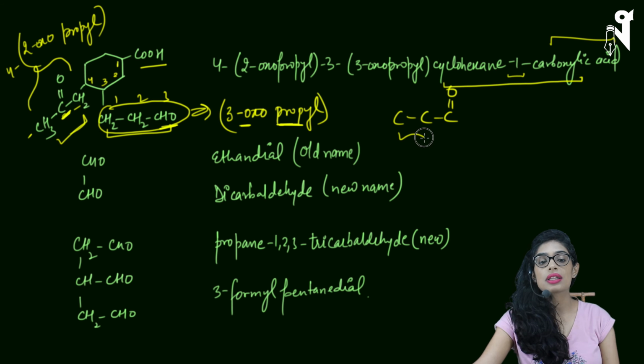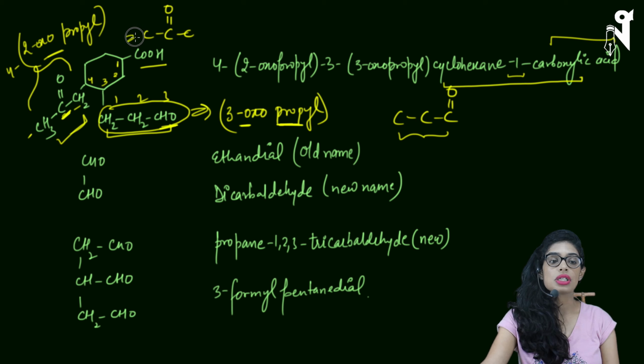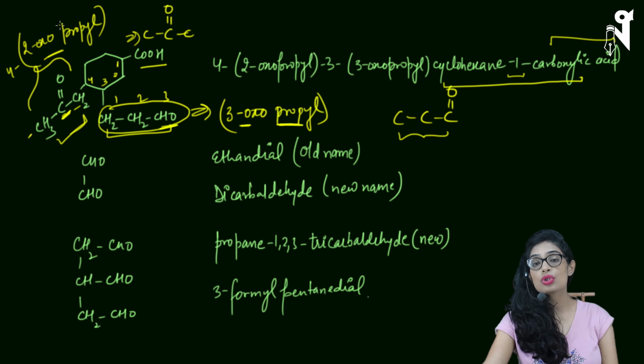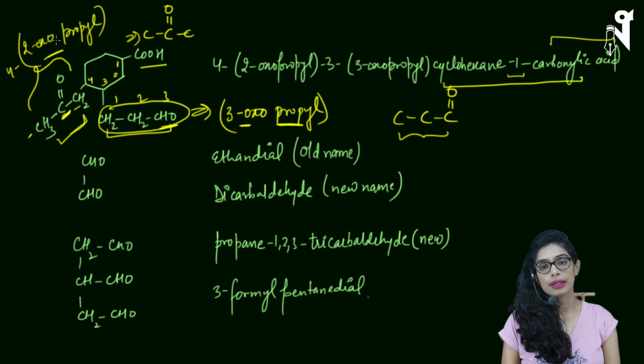So this has to be nothing else but an aldehyde. Whereas in this case, again we have 3 carbons, but oxygen is present in the middle, and aldehyde groups can never be in the middle of the chain. They have to be at the end of the chain or in the beginning of the chain. So this is going to be a ketone. You can understand just by looking at the position of the oxo. If oxo's position is somewhere in the middle of the chain, then it is ketone. If it is at the end, then it is aldehyde.